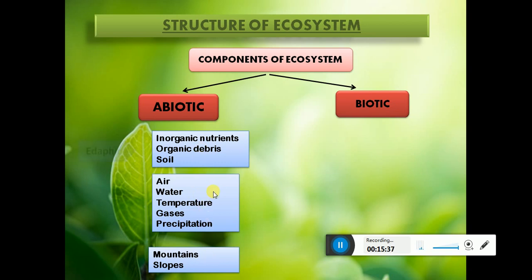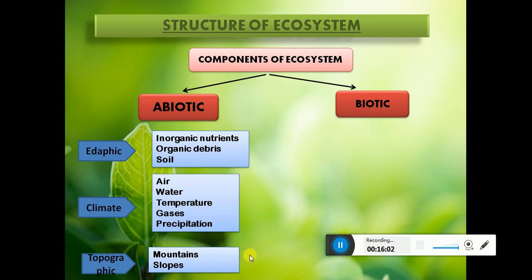So all these are different kinds of factors. The inorganic nutrients, organic debris, and soil are edaphic factors. Air, water, temperature, gases are all climatic factors, and mountains and slopes are topographic factors. So that's why they are placed apart from each other, though they belong to the same group, that is abiotic components.